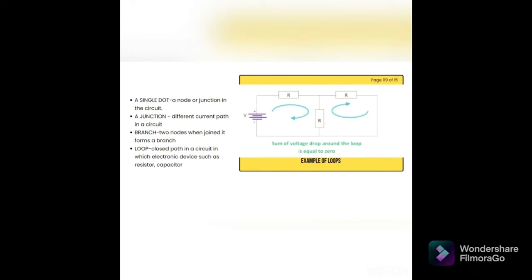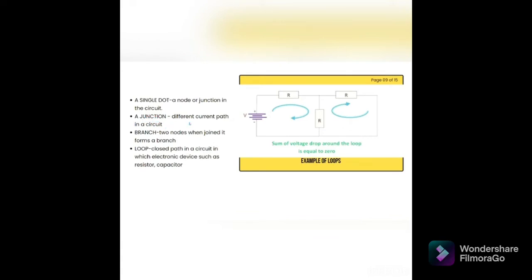Kirchhoff's law terminology: when working with KCL and KVL, words like node or junction, loop, mesh, and path are employed. Let's clarify these terms. As you can see on the slides, a single dot means a node or junction in the circuit. A junction means different current paths in the circuit.